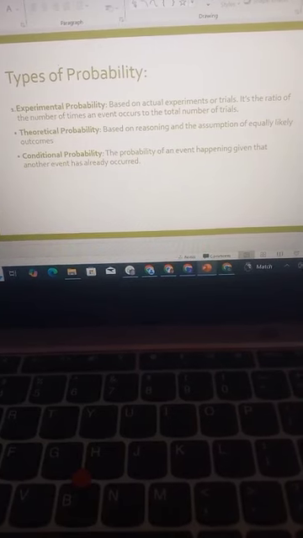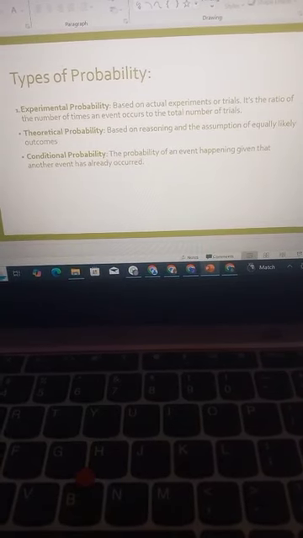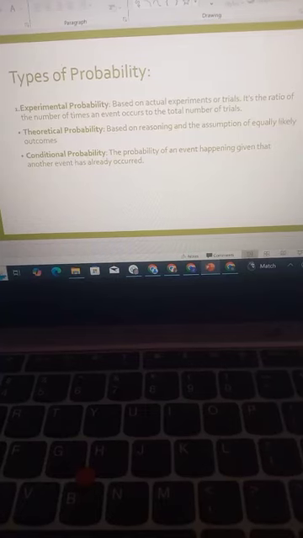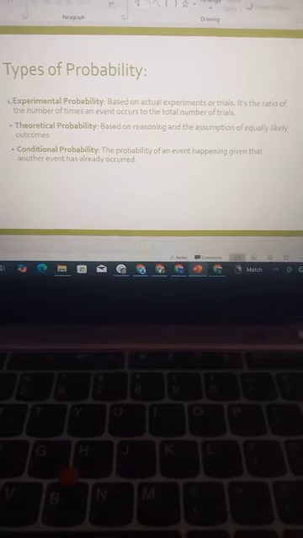Then you have the conditional probability: the probability of an event happening given that another event has already occurred.